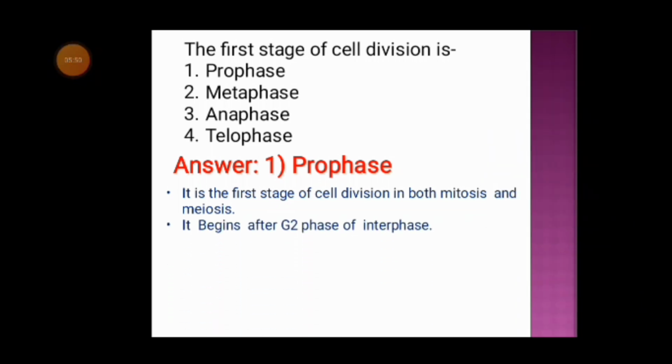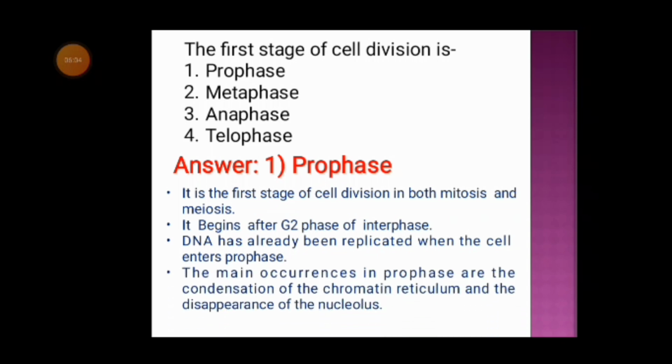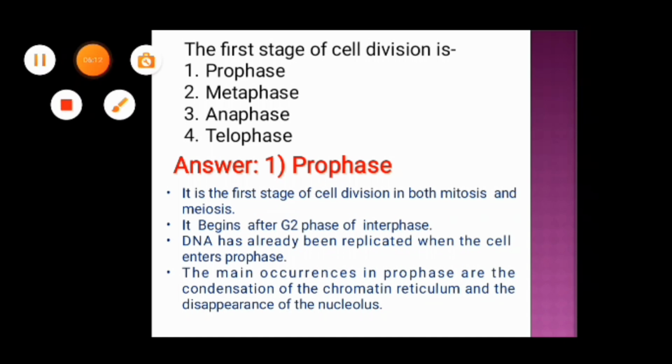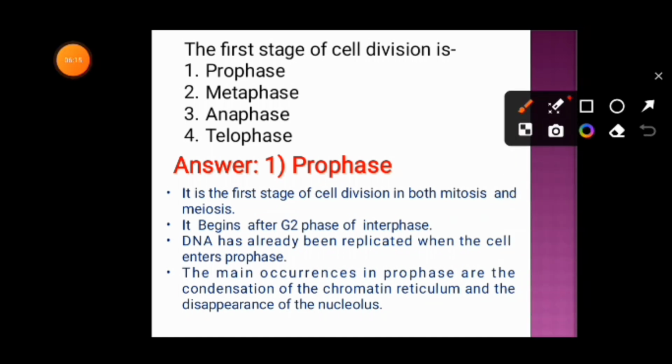This prophase begins after the G2 phase of interphase. The DNA has already been replicated when the cell enters prophase. The main occurrences in prophase are the condensation of the chromatin reticulum and the disappearance of the nucleolus.